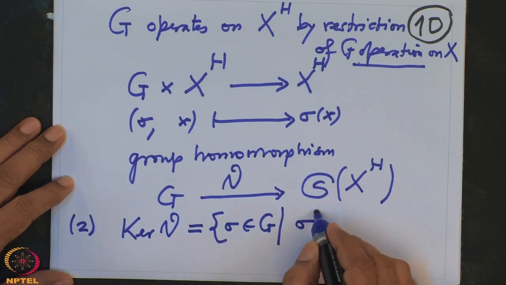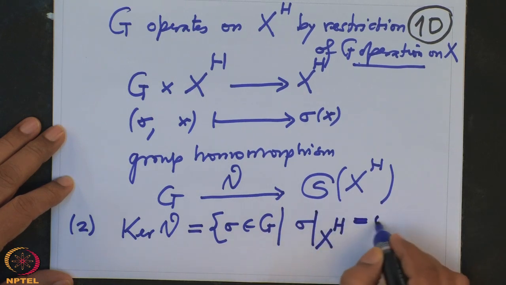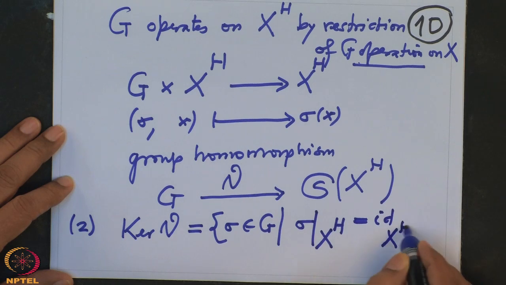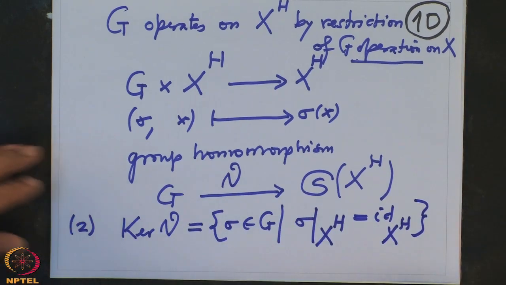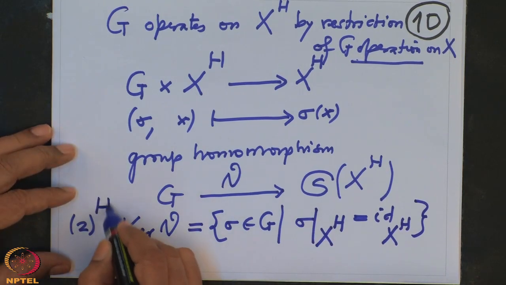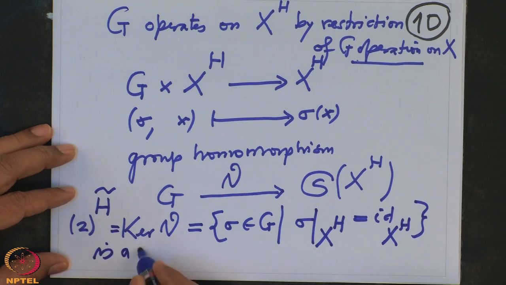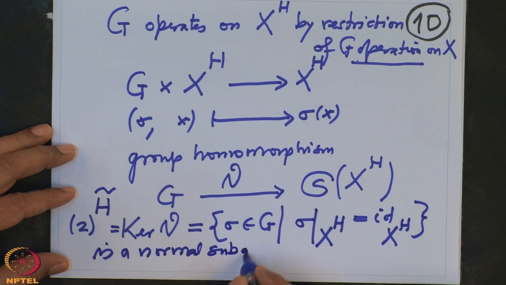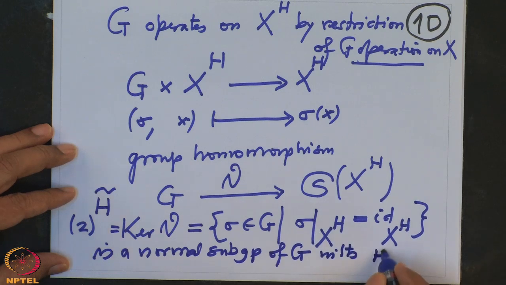So sigma restricted to X power H is the identity map on X power H. That is precisely the kernel of this group homomorphism. I want to call it H tilde. So this is a normal subgroup of G with H contained clearly in H tilde.